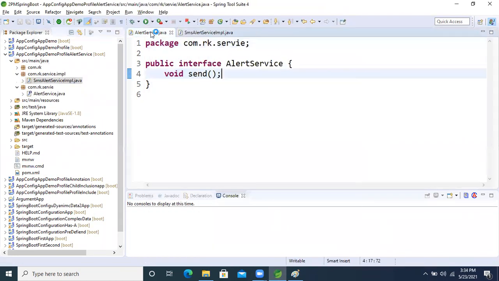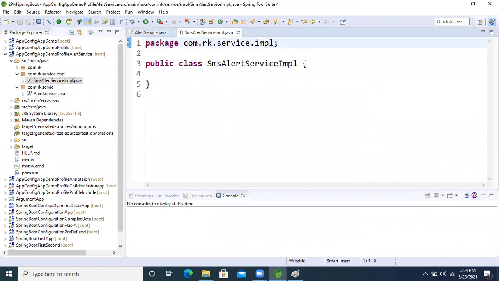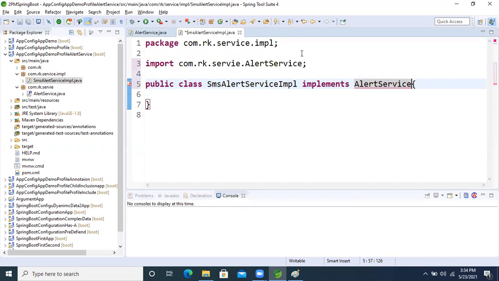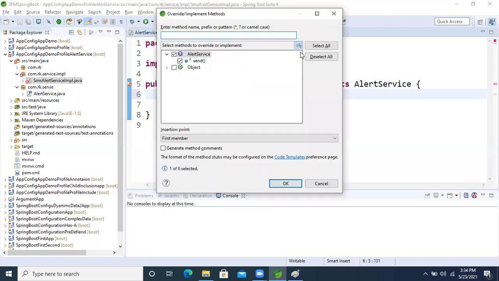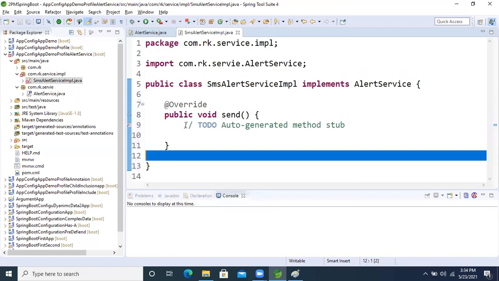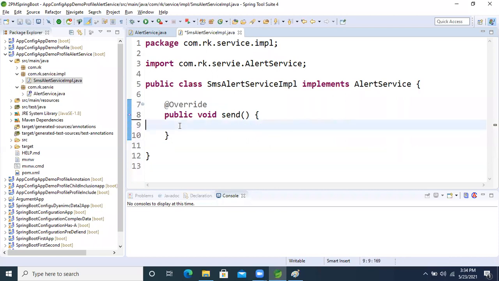Okay, this interface is there, so we will implement it, the alert service interface. Alt Shift S plus V. Now, fine. Here, what I'm going to do now, guys, is just write sysout.